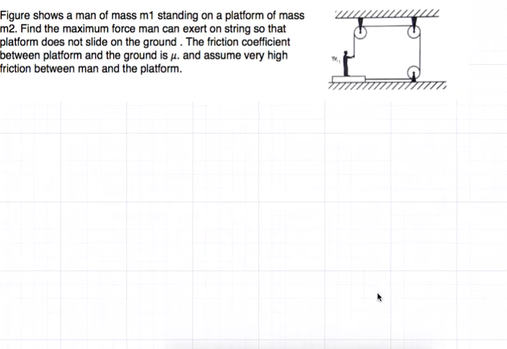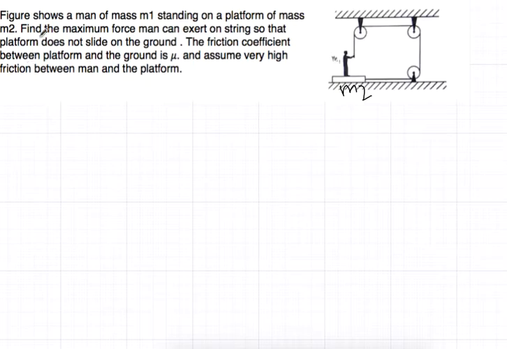Problem on free body diagram. Okay, the problem is self-explanatory. This man has mass M1, standing on a platform of mass M2. So this is M2, this platform has mass M2.